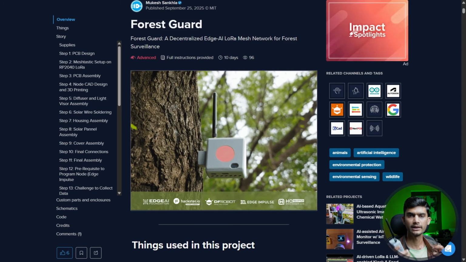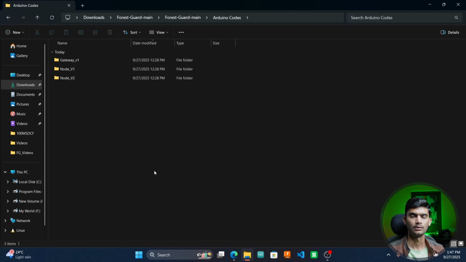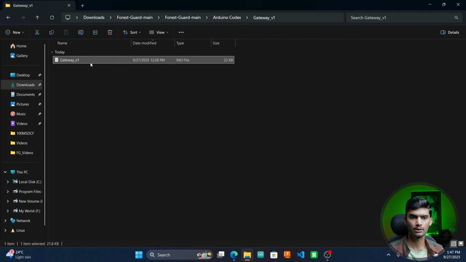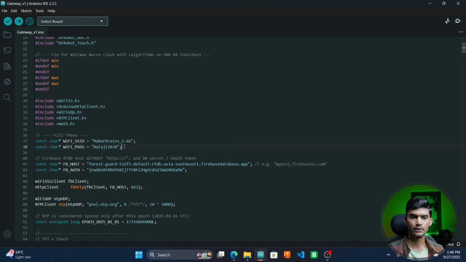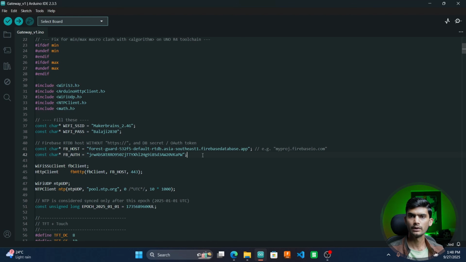Once you have built the gateway, just connect it to your PC. Go to the same GitHub folder that we have downloaded and open the gateway version 1 code in our Arduino IDE. In this code, you need to make sure that you have installed all these libraries. Then provide your Wi-Fi credentials, that is your Wi-Fi name and Wi-Fi password. Then we also need to provide our Google Firebase credentials.